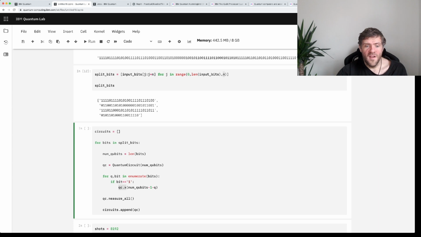Now, this Q is the address of the bit. So the first one is going to be 0 here, and then that one's going to be 1 and 2 and so forth. But Qiskit actually likes to number things from the right, so 0, 1, and 2, and so forth.